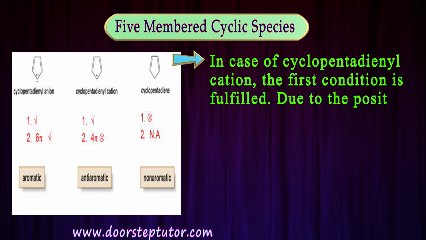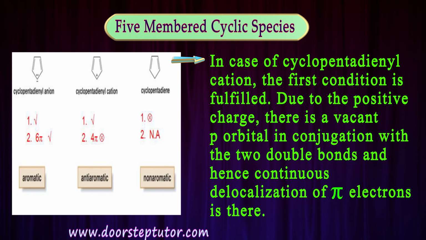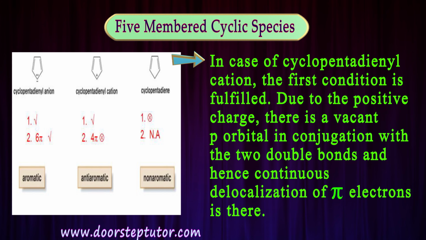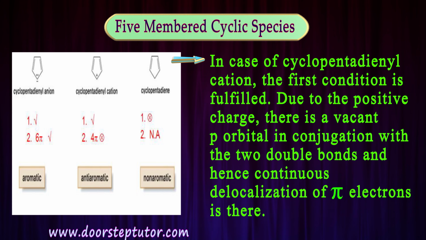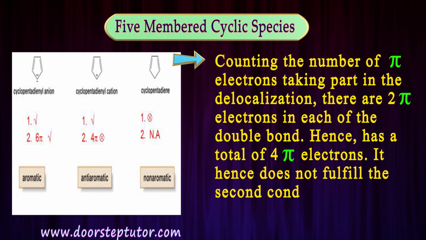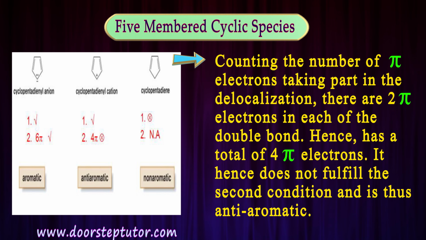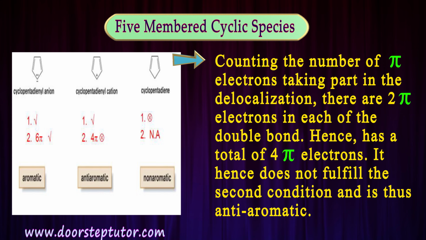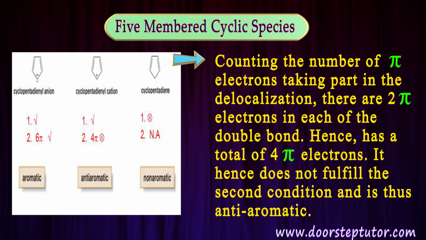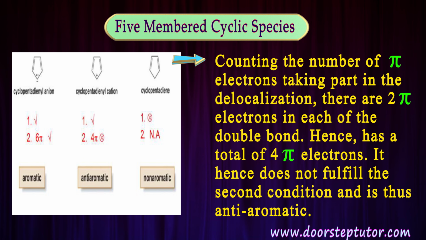So this is an aliphatic compound, or we can say non-aromatic compound. In the second case, that is cyclopentadienyl cation, the first condition is fulfilled, it is cyclic and planar, and due to this positive charge there is a vacant p orbital here which is in conjugation with these double bonds. So here we can see a continuous delocalization of pi electrons, and in the second condition we count the number of pi electrons which are taking part in the delocalization. There are 2 pi electrons in each of the double bonds, so the total number of electrons we get is 4 pi. So hence it does not fulfill the second condition of aromaticity.